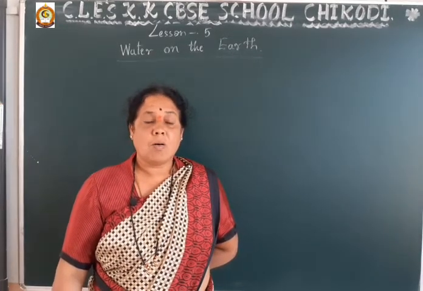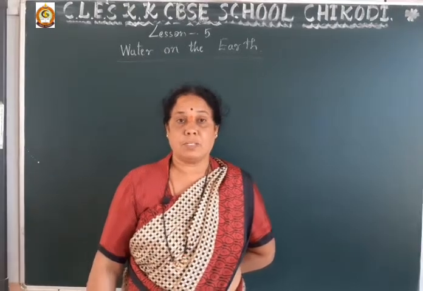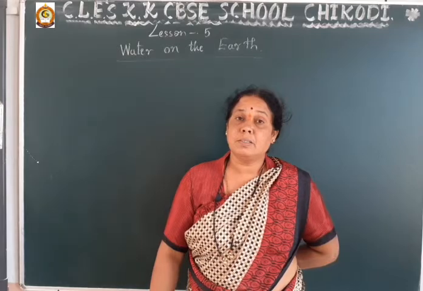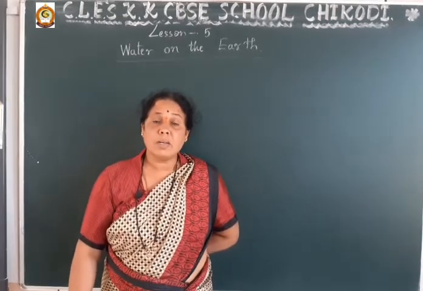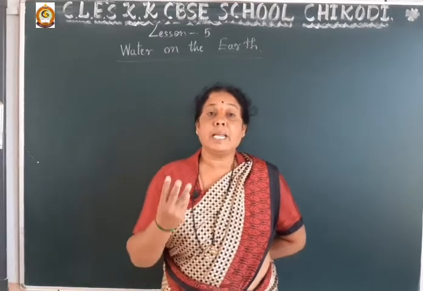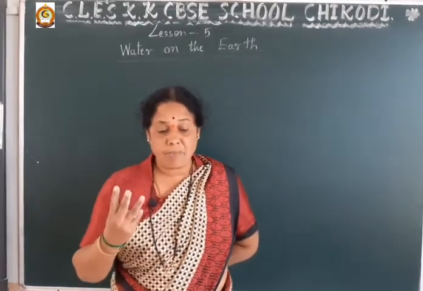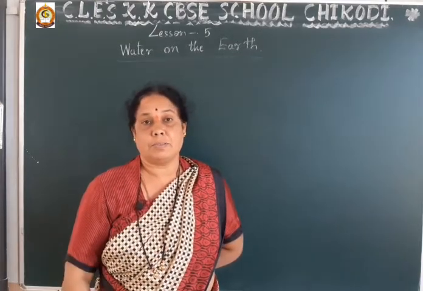Then, is all the water available in the same form? That we have to discuss now. Dear students, on the earth, water is available in 3 states, or 3 natural forms.